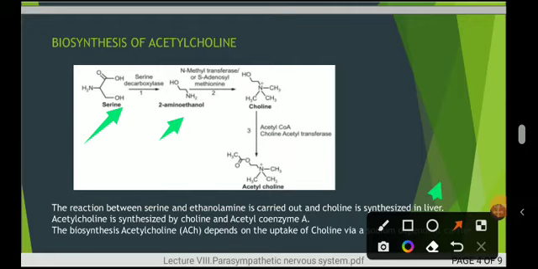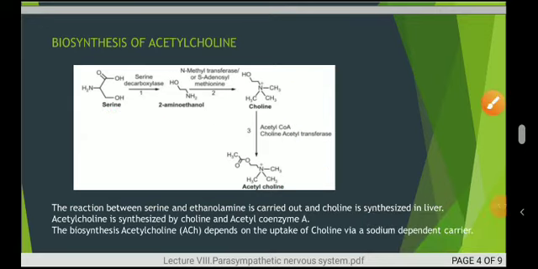There is a formation of choline, which is a second step process, and this choline is obtained in the presence of N-methyl transferase. Further, choline is treated with acetyl coenzyme A, and there will be the formation of the final product, acetylcholine, which is the biosynthesis of acetylcholine. This is a very simple reaction which is carried out in only two steps.